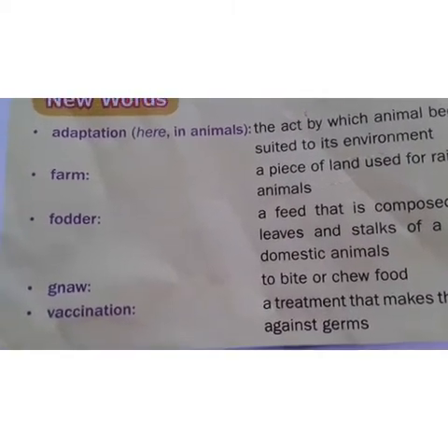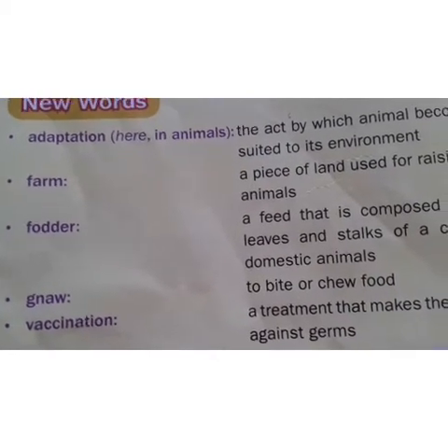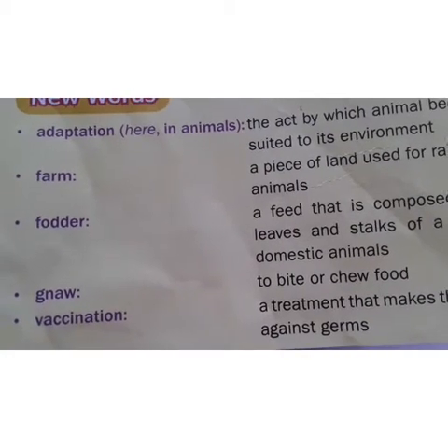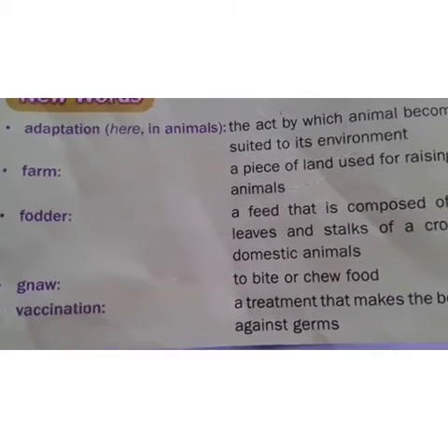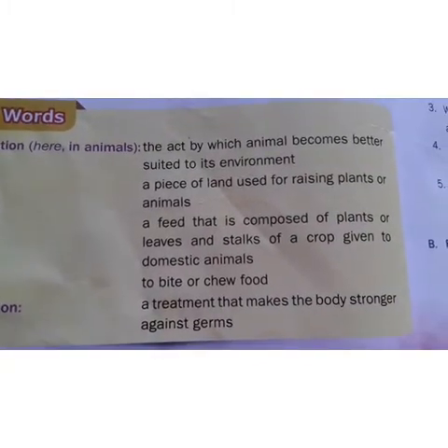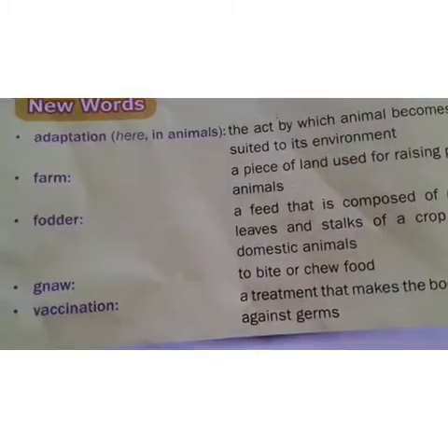And the last one is vaccination. What is the spelling of vaccination? What is meant by vaccination?